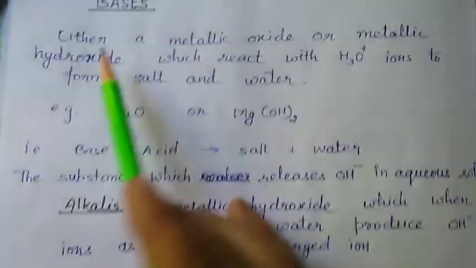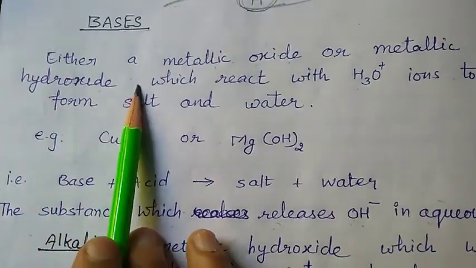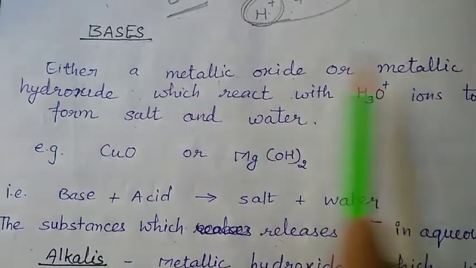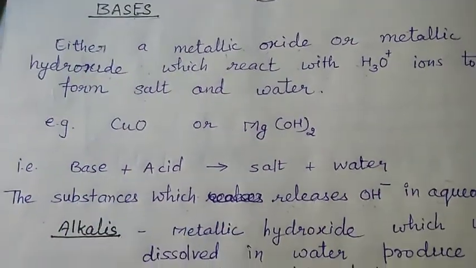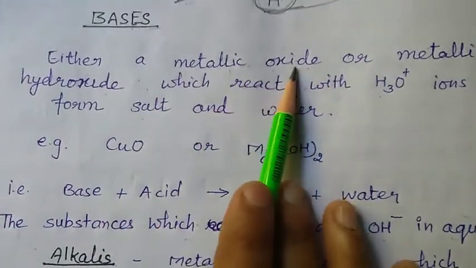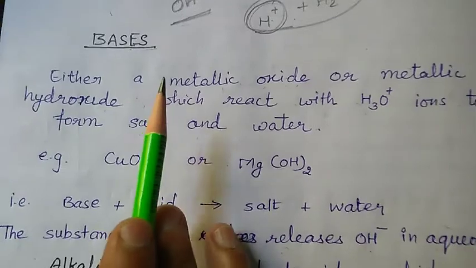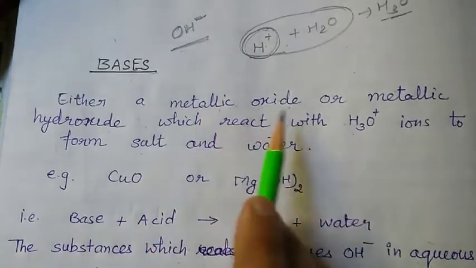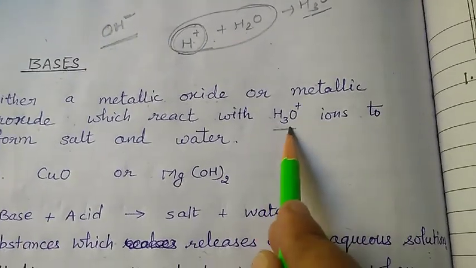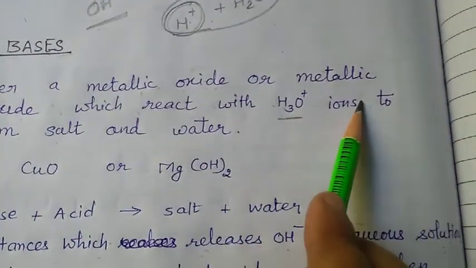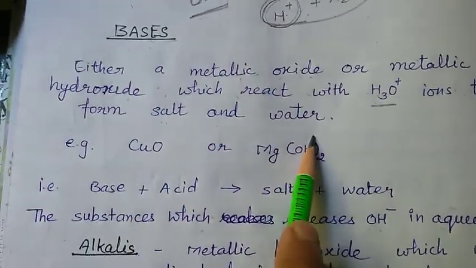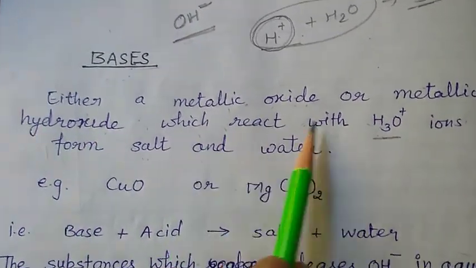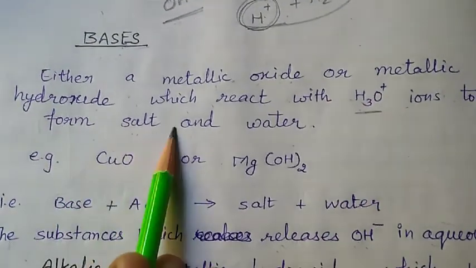Now, a metallic oxide or metallic hydroxide reacts with hydronium ion to form salt and water. So bases are basically metallic oxides and metallic hydroxides. I told you this in my previous video as well: all metallic oxides or metallic hydroxides are basic in nature. And if they are bases, that means when they react with acid, what does acid produce? Hydronium ion. When they react with hydronium ion, they will form salt and water.